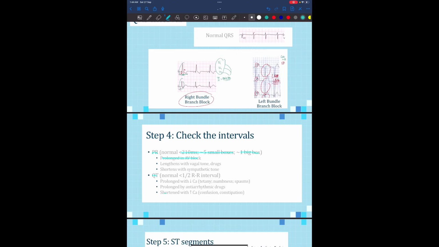For the QT, it can be prolonged with reduced calcium, causing tetany, numbness, and spasm. Also, it is shortened with increased calcium, causing confusion and constipation.